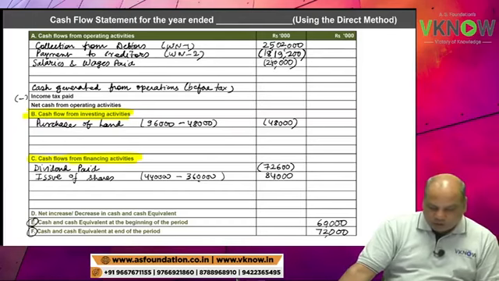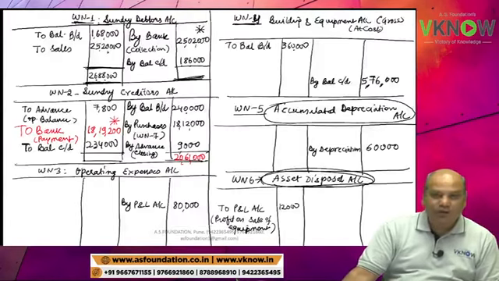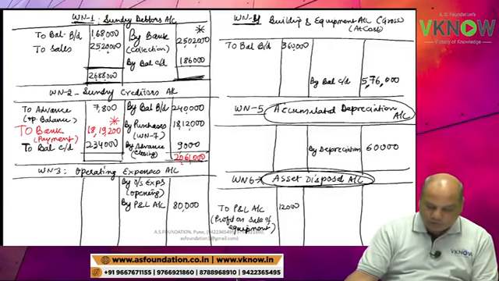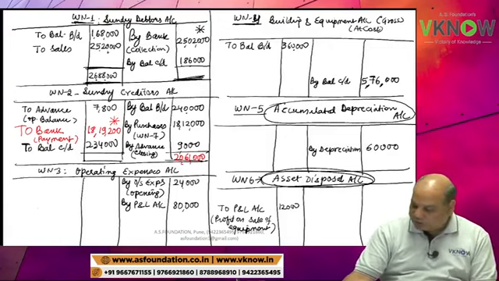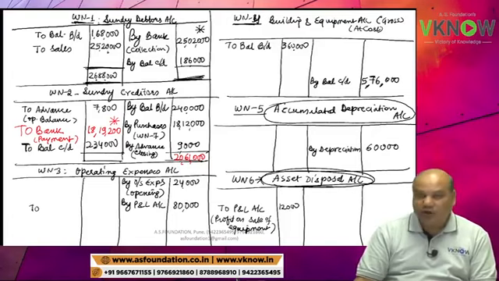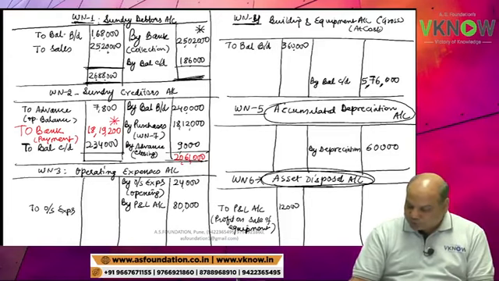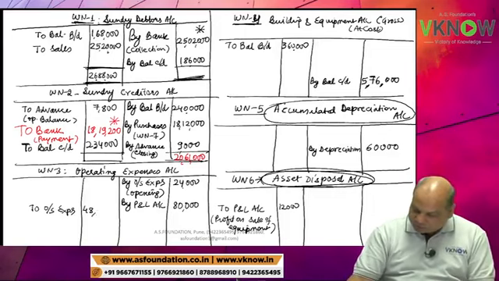What is the next item now? Outstanding expense. Working note 3. Opening outstanding expense on the credit side, by outstanding expense. It is a liability, in bracket opening, and that figure is 24,000. And the closing outstanding expense entry is expense to outstanding expense, 48,600.